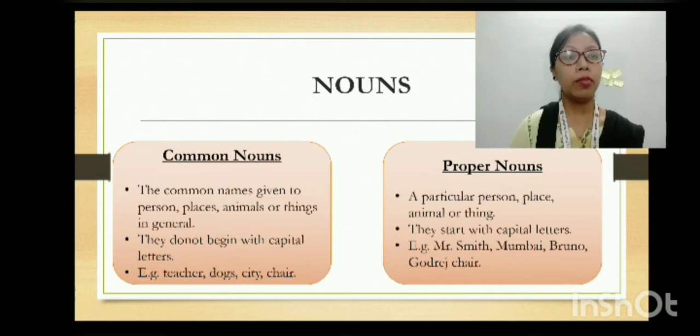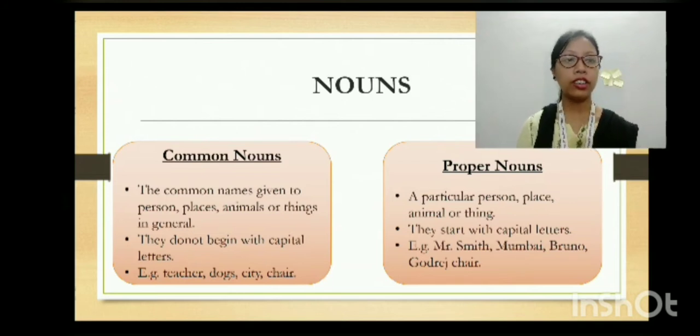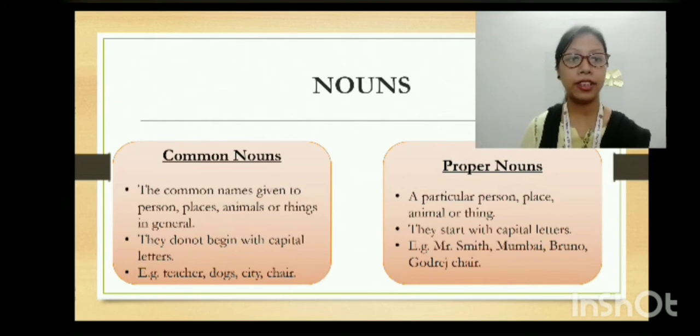Then Mumbai. There are lots of cities in India: Kolkata, Guwahati, Mumbai, Ahmedabad, Chennai. But here I am talking about one particular city, which is Mumbai. Therefore, all these words, which are proper nouns, begin with capital letters.